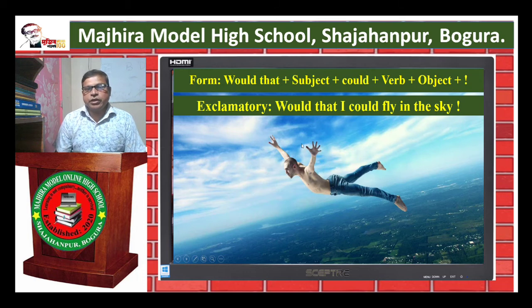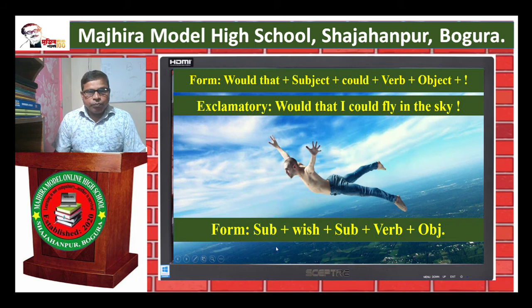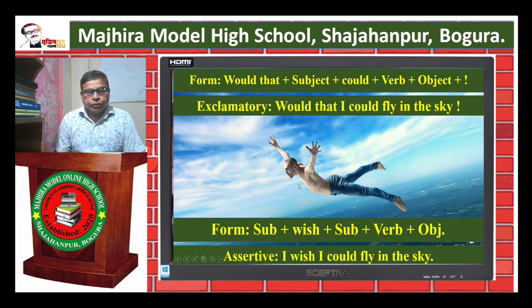extension is used here. Assertive form: subject plus wish plus subject plus verb plus object or extension. Example: I wish I could fly in the sky. We see the last three rules are almost the same.